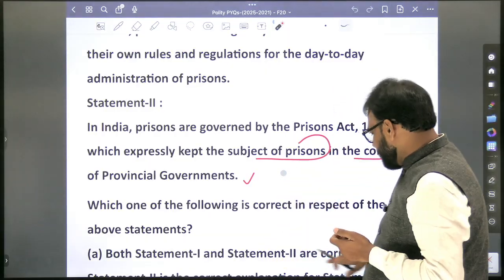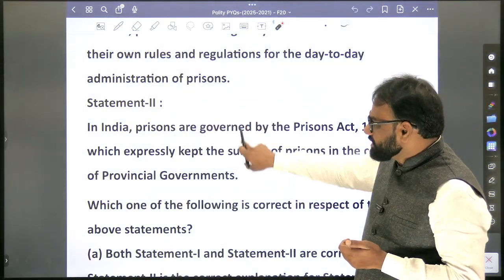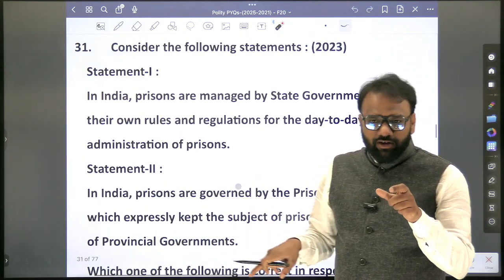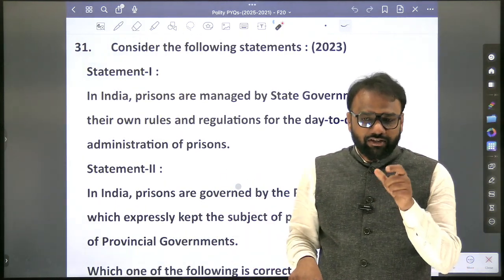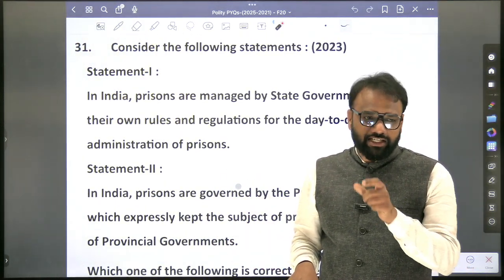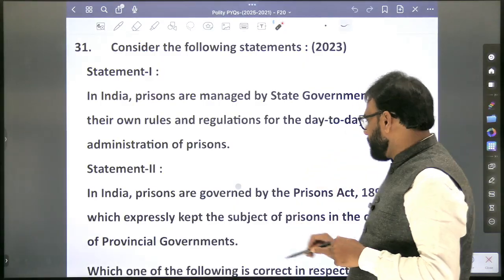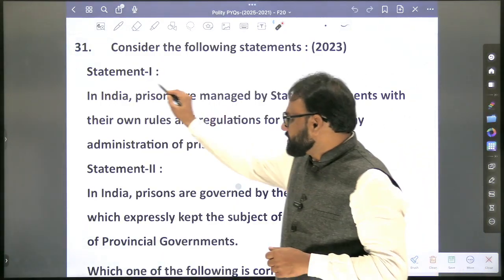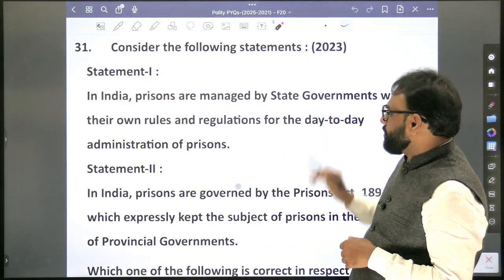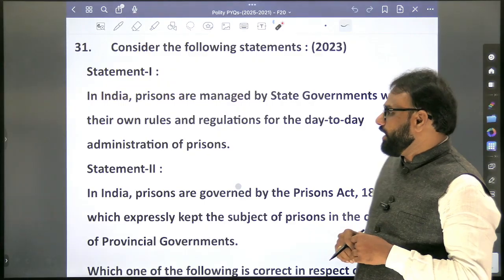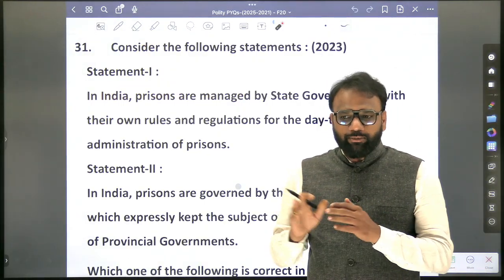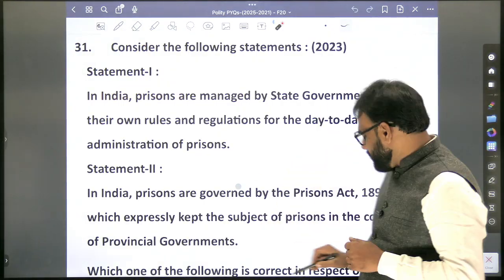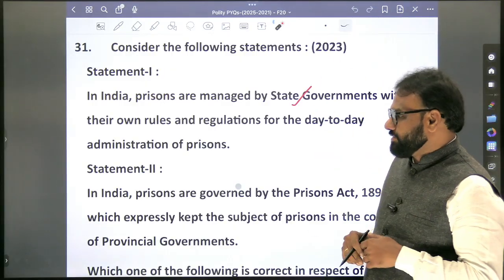Now, the first basic thing we need to know is which list prison falls under. This is mentioned in our notes as well as Lakshmikant. Where is it mentioned? In the state list. So we need to know that prisons are present in the state list. So in India, prisons are managed by the state governments with their own rules and regulations for the day-to-day administration of prisons. The first statement is correct, because it comes under the state list.